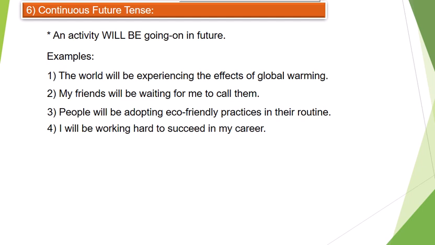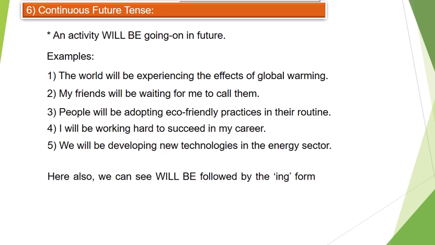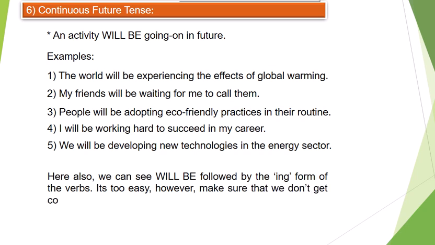You can make notes of all these examples of all the tenses, and you can compare between them what changes have been made to make it a sentence of a different tense, right? So it's not rocket science, it's nothing difficult, friends. If you keep your eye on them, these tenses are really very friendly and easy to understand. So we have another 5 examples of continuous future tense, and here also we can see that will be is followed by the ing form of the verbs. So try making another 10 sentences of this tense as well.